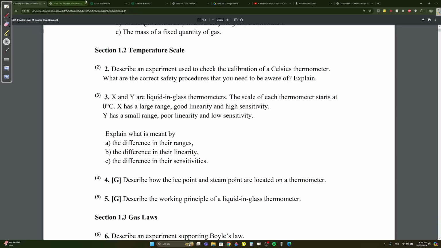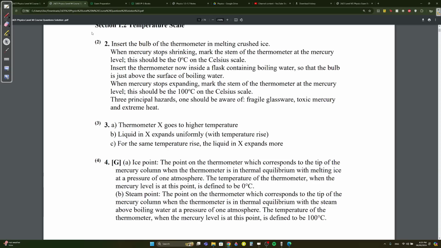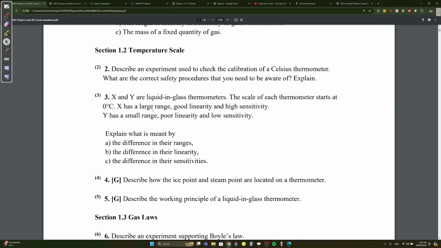Okay, difference in ranges means the range of something is how far it can go, right? It's range, like the range of numbers, the range of the football field. It's how far it goes. Okay, so thermometer X goes to a higher temperature. That's what it means that X has a higher range than Y.